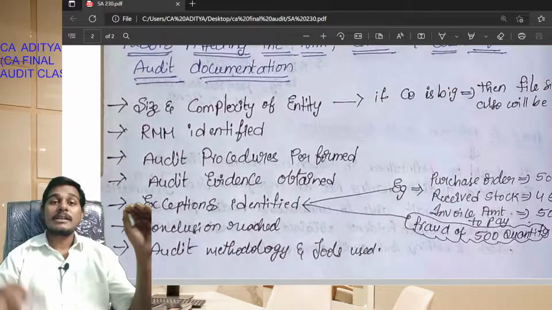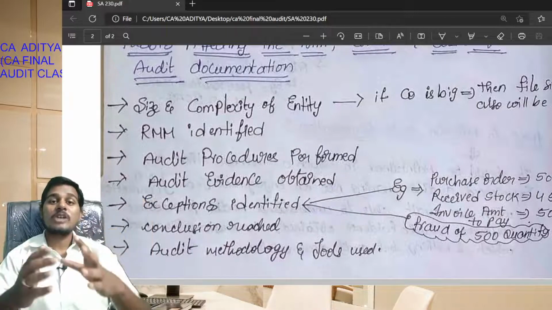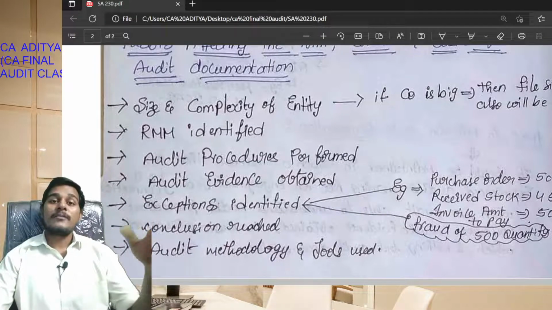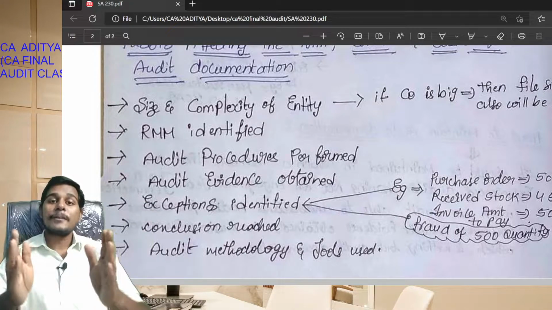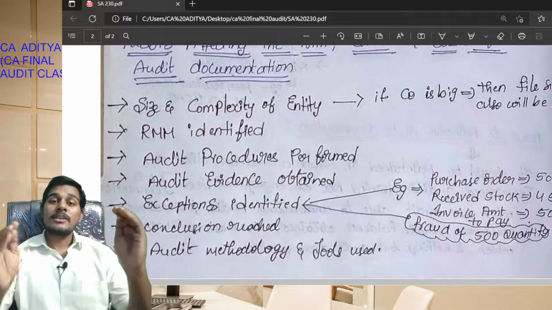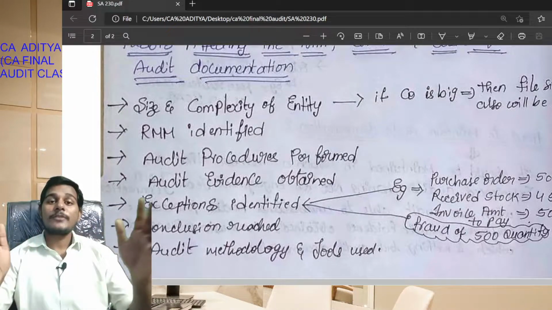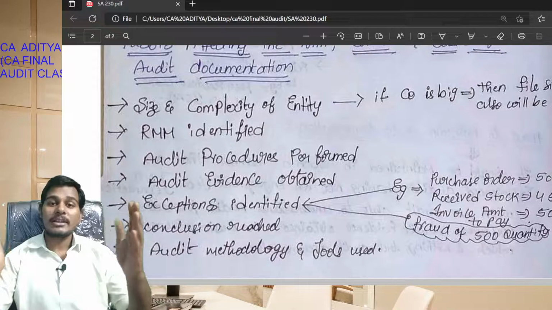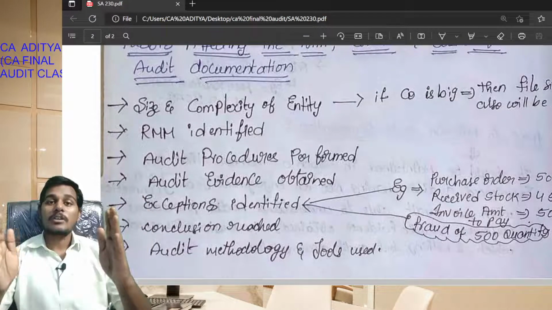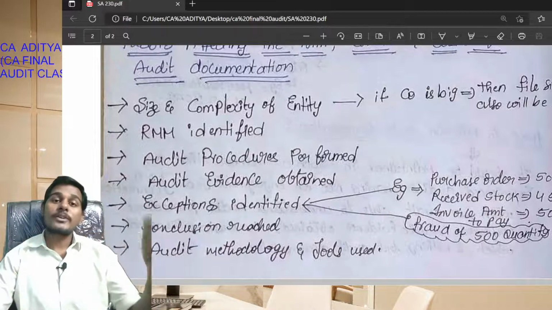Okay students, the first factor is the size and complexity of the entity. The audit documentation, that is the audit file or working papers, will depend upon the size and complexity of the entity. In the case of a small company, the audit file will be small. In the case of a big company, such as Reliance, the audit file and working papers will be large. So based on the size and complexity of the entity, the audit documentation will depend. In the case of a large firm, the audit working papers will be more.